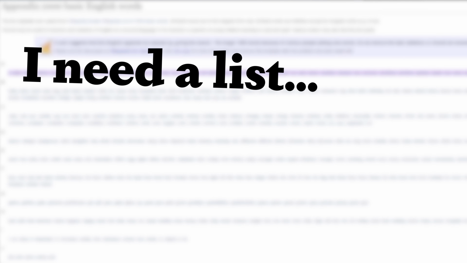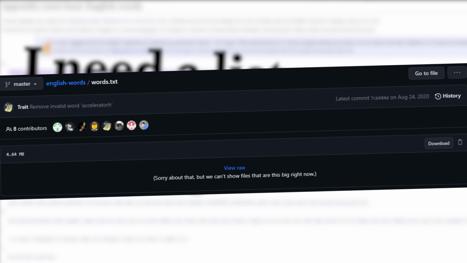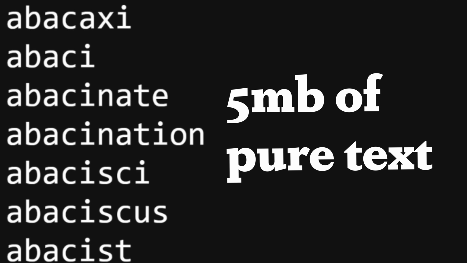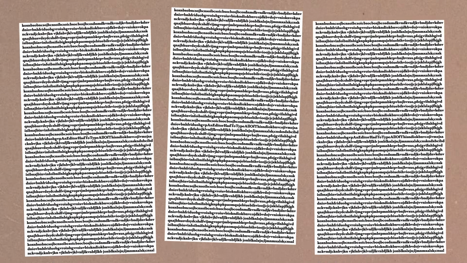I need to first get a list of English words. This repository called English Words has a file called words.txt that has almost 500,000 English words. This file is almost 5 megabytes big. Think about that, folks. 5 megabytes of text. If you were to fill out an entire page of words, you'd go through 417 different documents.